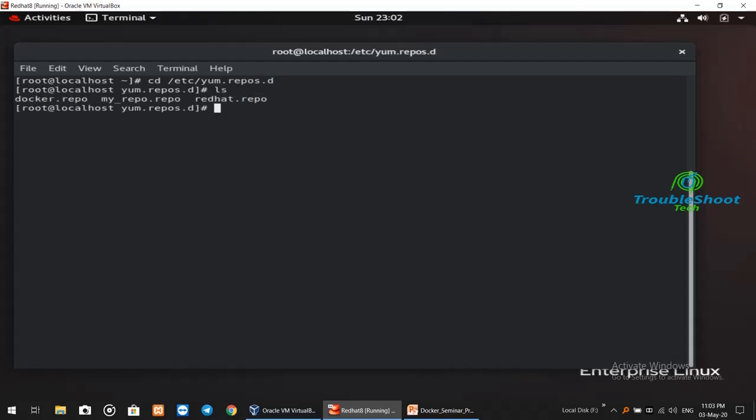As you can see, I have a pre-created repository which is known as docker.repo, right? So let me show you what is in this file.